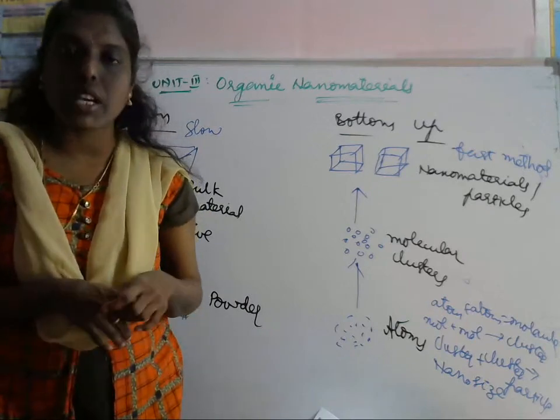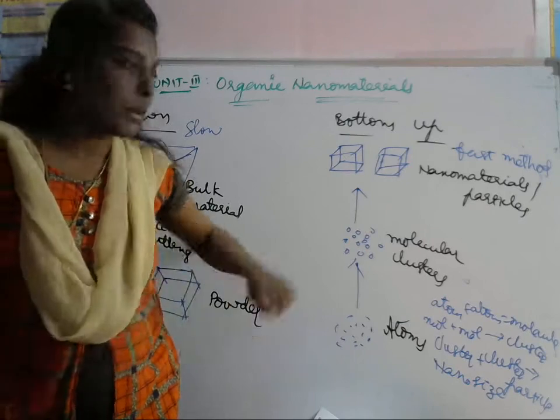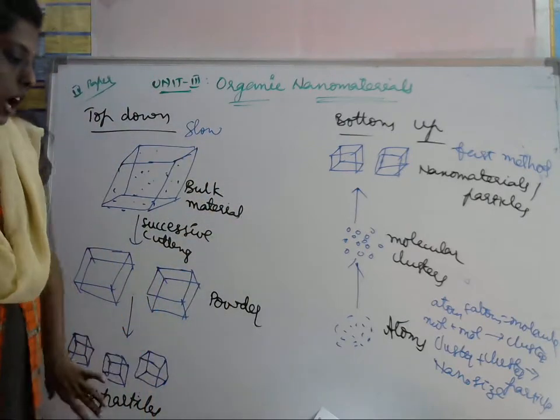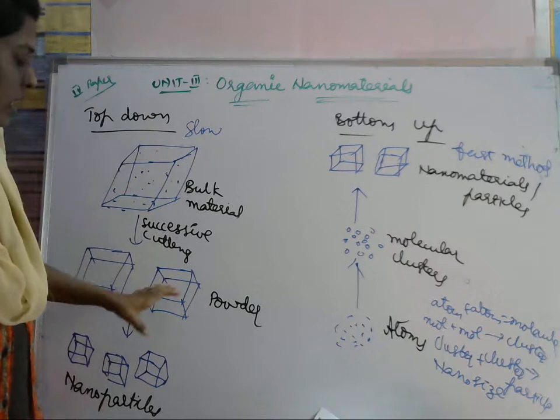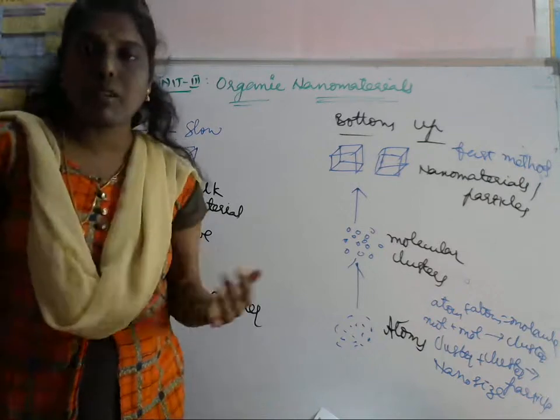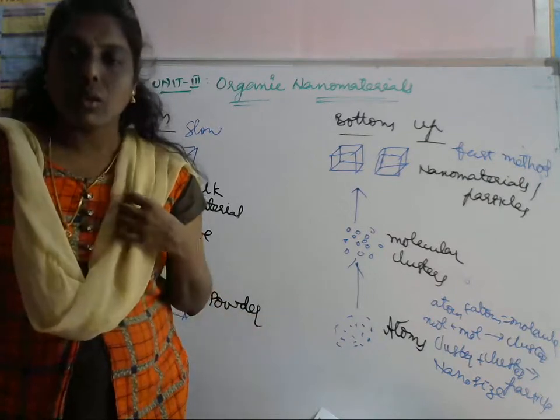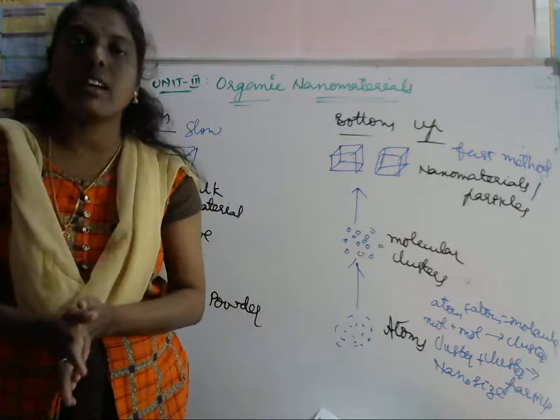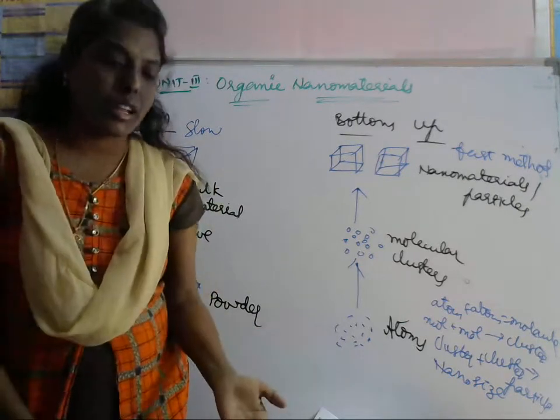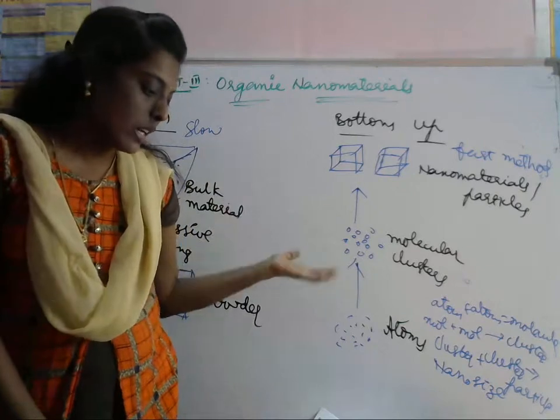By successive cutting, imperfect structure may be obtained in this top down approach. If it gives imperfect nanoparticles, we have to take on the challenge and correct that.